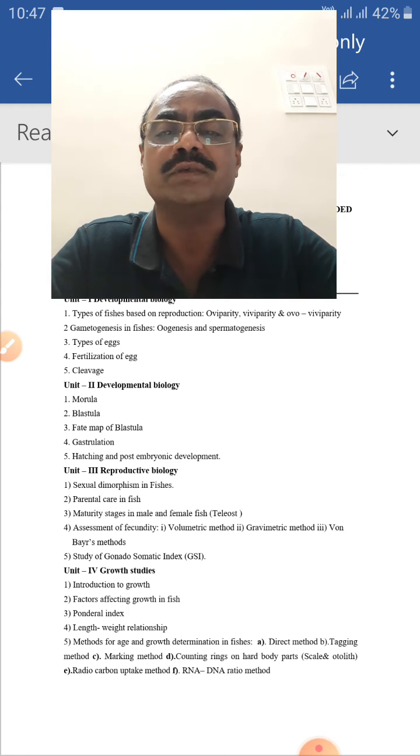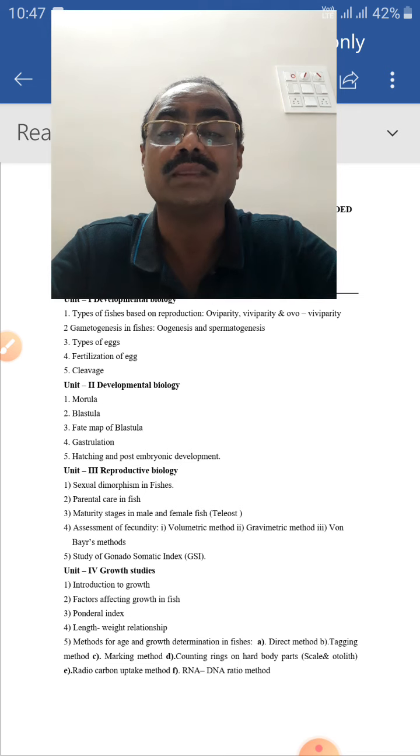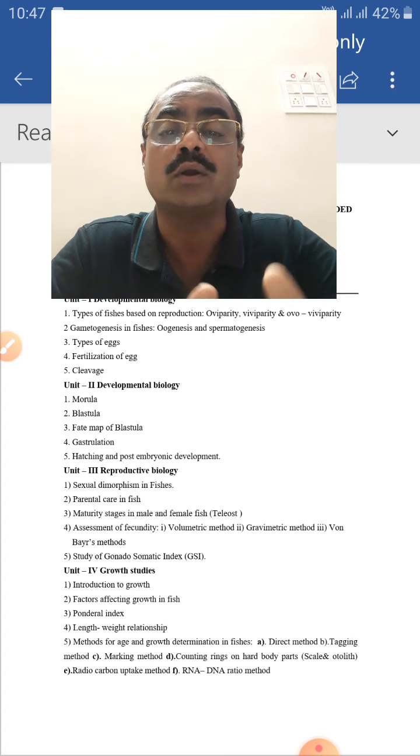Generally, you know that fish feeding takes place at one place and breeding takes place at another place. After breeding, they immediately leave the spawning ground and again come to the feeding grounds. They never take care of their eggs or offspring. Only the spawning takes place at spawning grounds. But in a few fishes, parental care develops. In which fishes, and what type of parental care is given, either by male or female, we are going to study under parental care. Number three, maturity stages in male and female.